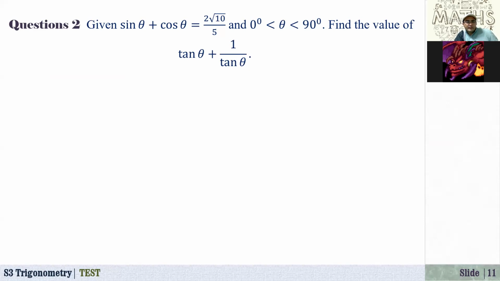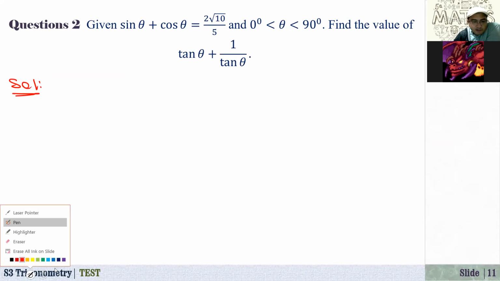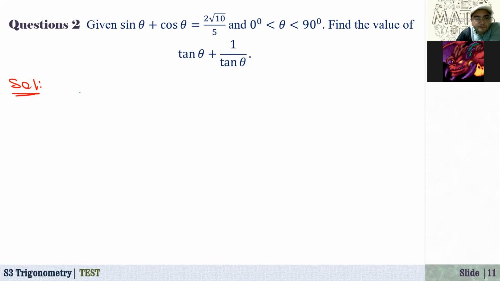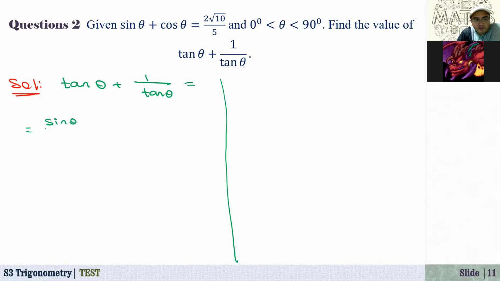Anyway, first observation is this. Tangent of theta plus 1 over tangent of theta, that is equal to, let me divide into two parts. Tangent of theta is sine of theta over cosine of theta.